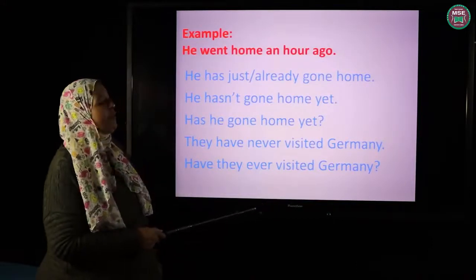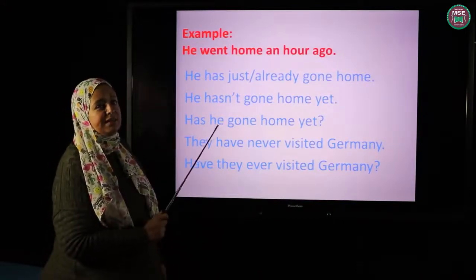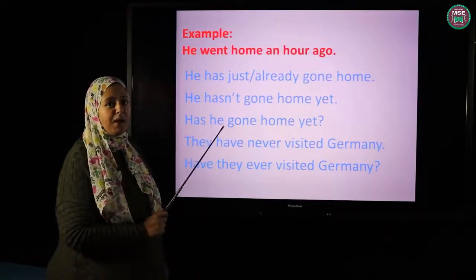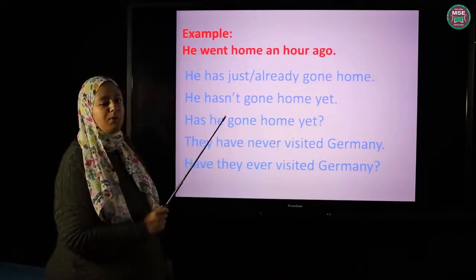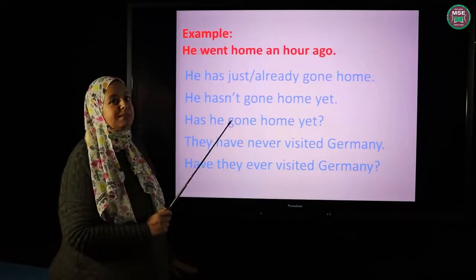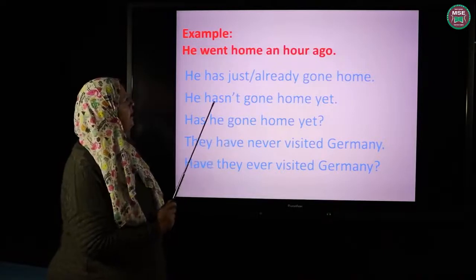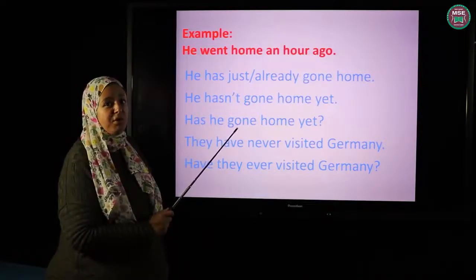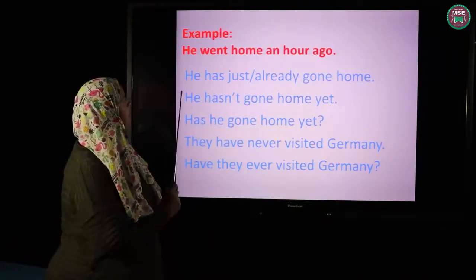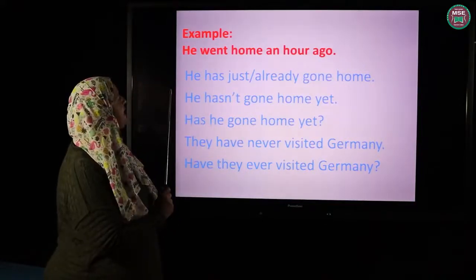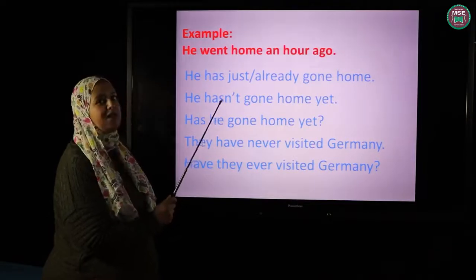He went home an hour ago. This is a sentence in the past tense. He went home, the verb is in the past, and I have here ago, which is a keyword for the past simple. So this is a sentence in the past simple. If I want to put it in the present perfect, he has just gone home, or he has already gone home.